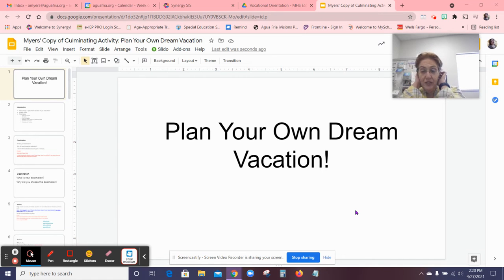Everybody. So I'm going to be doing a Screencastify for each part of your dream vacation in order to show you how to look up stuff on the internet so that you can find your tickets for your plane, for your rental car, and for your hotels, as well as getting tickets for your activities. Okay, so these are all things that you're going to have to do in order to complete this assignment. And this is a life skill, you guys.